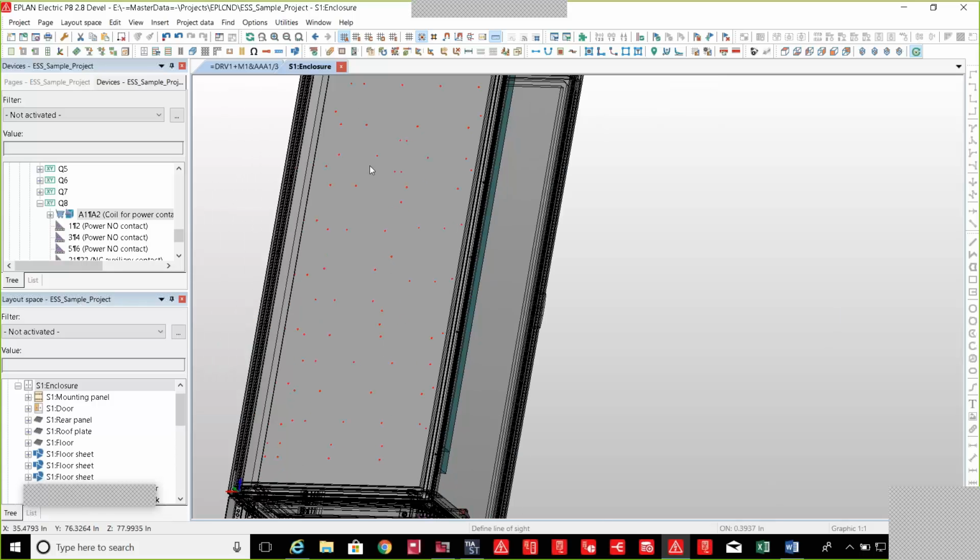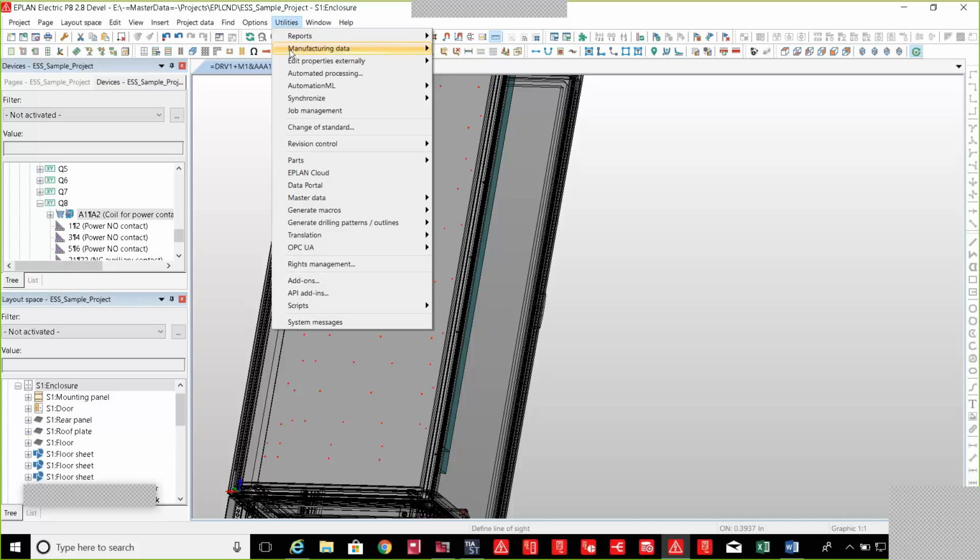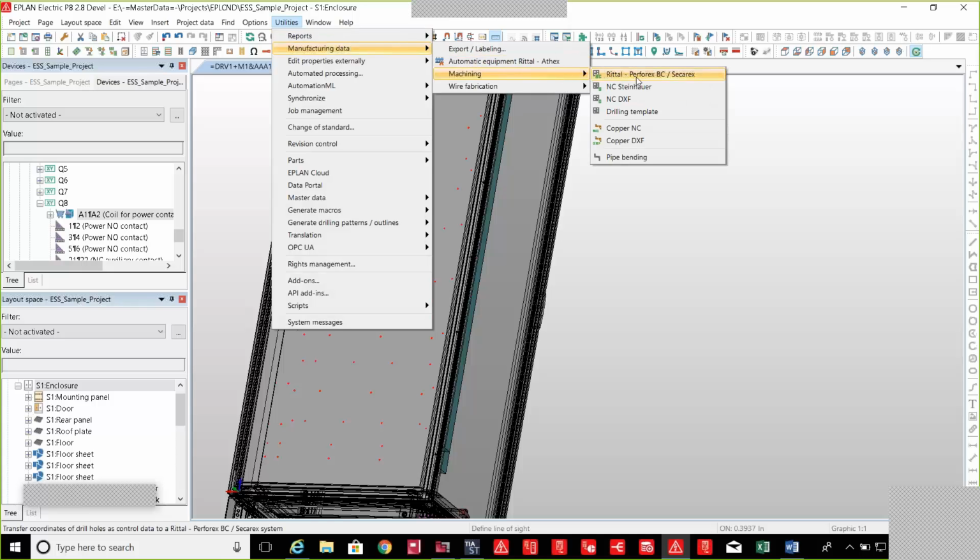And the benefit here, of course, of having this information is that we can actually communicate this data, as I stated earlier, back to a machine, maybe an ANSI drilling machine that can actually read that file in the file format that has been stipulated, and it'll be able to punch those holes through, or drill those holes through, or do the cutouts necessary. But if you don't have it, you can even produce drilling templates, PDFs that you can print on a plotter and tape over the backplate.